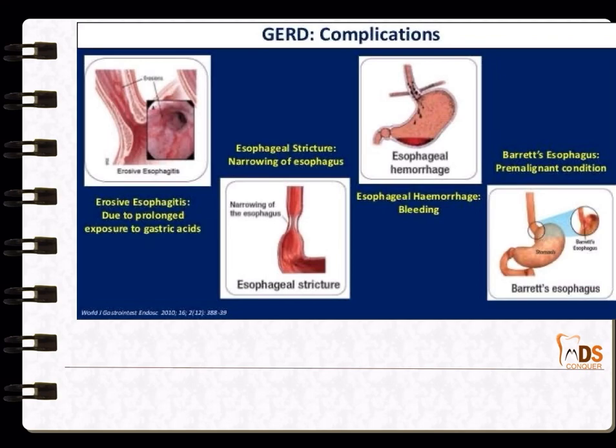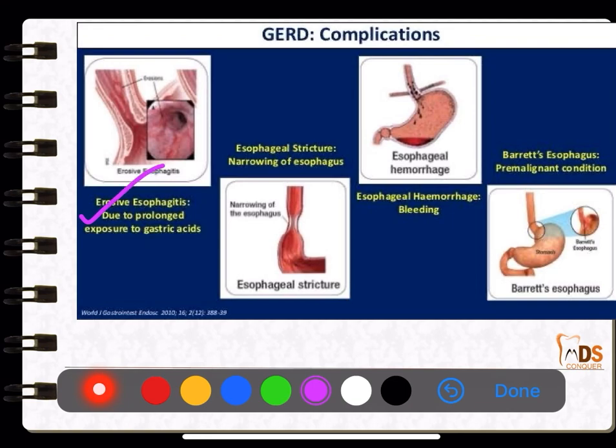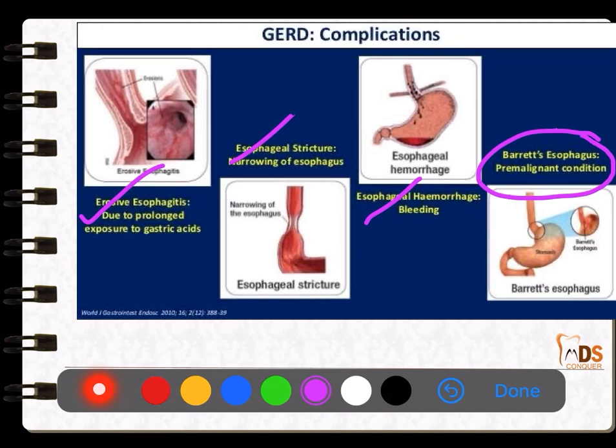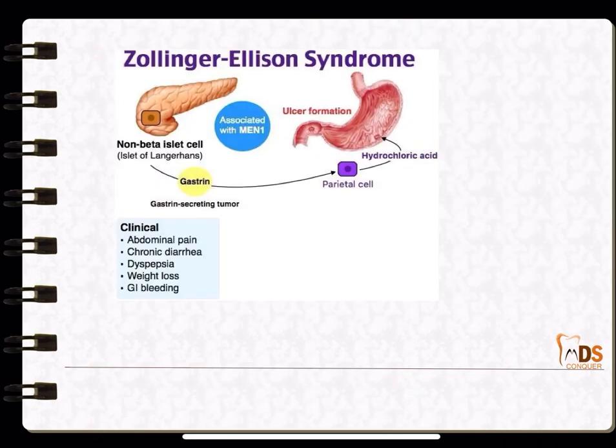gastroesophageal reflux disease. So, here if you see, it can cause esophagitis, it can cause stricture, it can cause hemorrhage, and also it can cause a pre-malignant condition like Barrett's esophagus. So, very important. And the next, the syndrome which is associated with the GIT is Zollinger-Ellison syndrome.